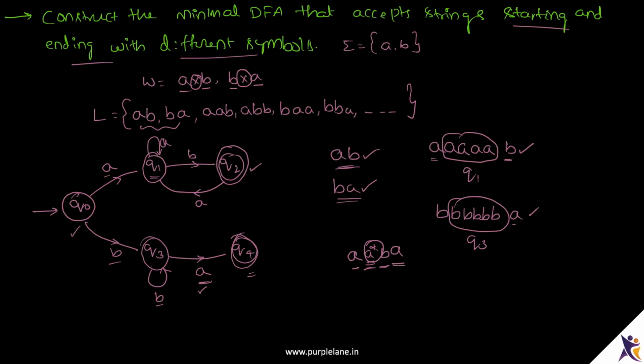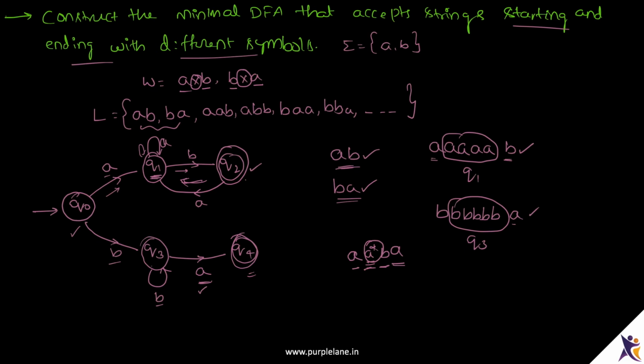Any string in this path, like if it starts with A and on seeing any number of A's, I will be in Q1 only. On seeing B, I go to Q2, and if I see an A, since I need to end the string with B to accept it, I will go to Q1 and wait for a B to occur at Q1 so that I can go to Q2 and accept that string.